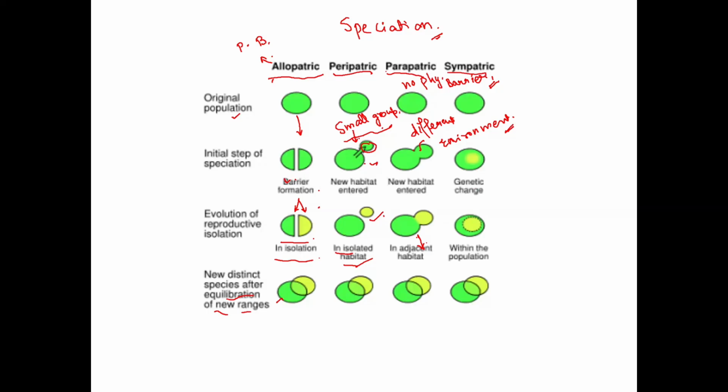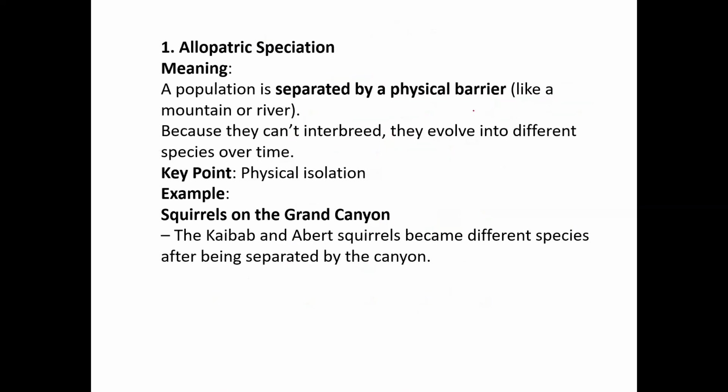It's the most surprising. It happens without any physical barrier. The major cause of sympatric speciation is genetic differences, behavior, or use of different resources, which cause a population to split into different parts, different varieties in the same area. That is called sympatric. So let's read the description.